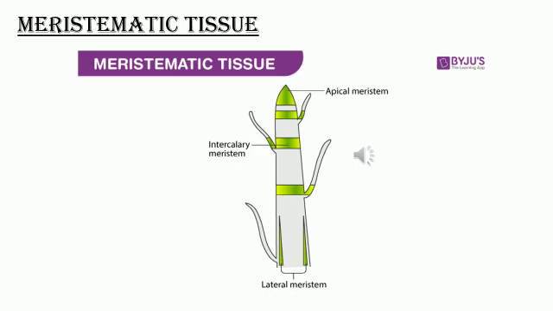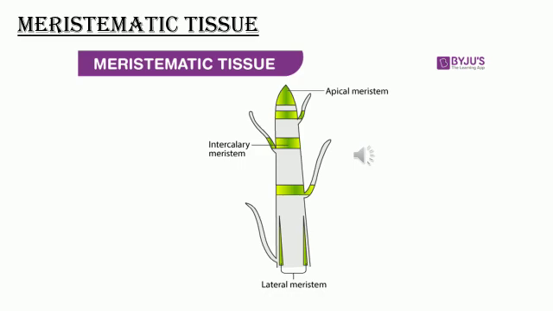Depending on the region where they are present, meristematic tissues are classified as apical, lateral and intercalary. New cells produced by meristem are initially like those of meristem itself, but as they grow and mature, their characteristics slowly change and they become differentiated as components of other tissue.